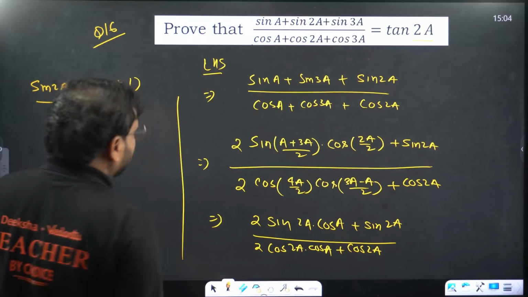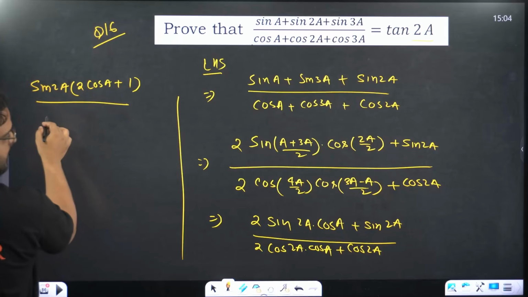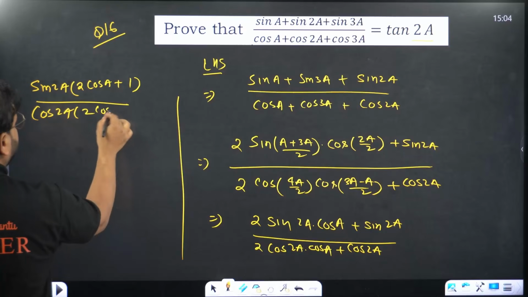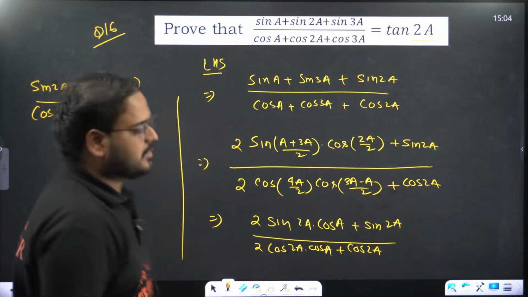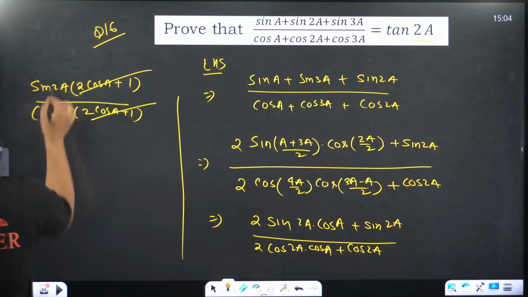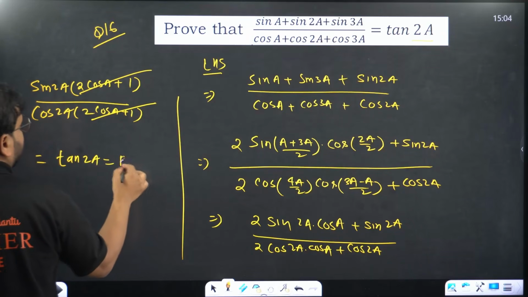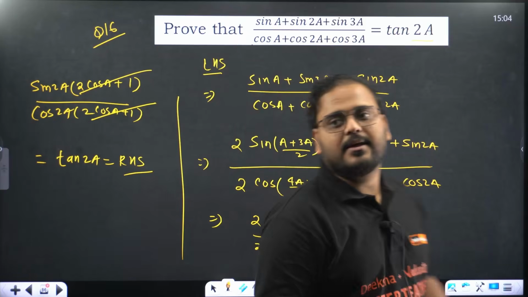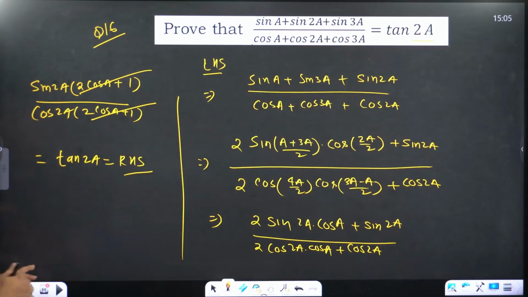This is also a simple one. 2 cos A plus 1, and we have cos 2A common also, with 2 cos A plus 1. This cancelled. Sine by cos is tan. That is my RHS. Okay, sir. Done, sir.